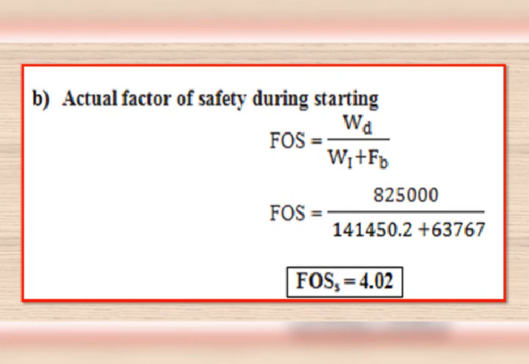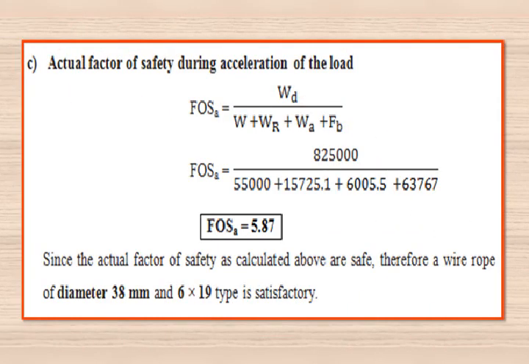Next, the factor of safety at the time of starting can be evaluated by using the ratio FOS suffix s, that is equal to design load divided by impact load plus bending load. By substituting those values, we are getting FOS is equal to 8,25,000 divided by (1,41,450.2 plus 63,767). By simplifying this, we are getting the factor of safety during starting equal to 4.02.